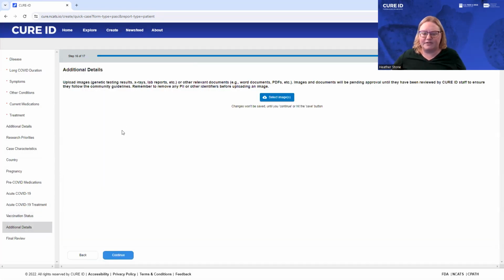Finally, we provide an option to add additional details by uploading images such as testing results, x-rays, or lab reports. Please note that this is entirely optional and that you do not have to upload any images or documents. However, if you choose to do so, select the image and then add it here.